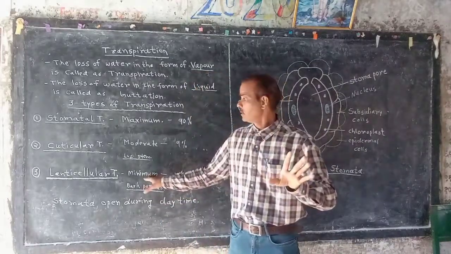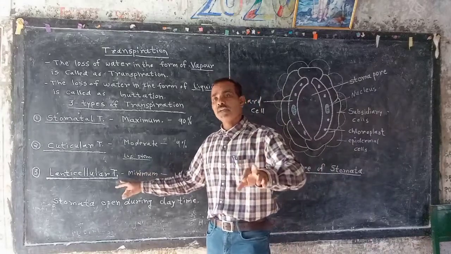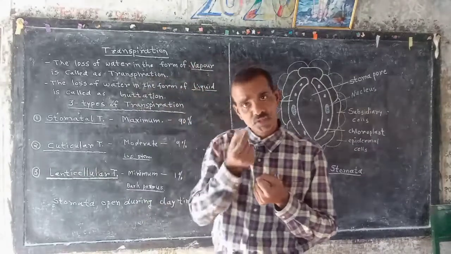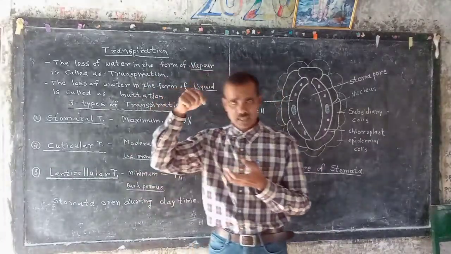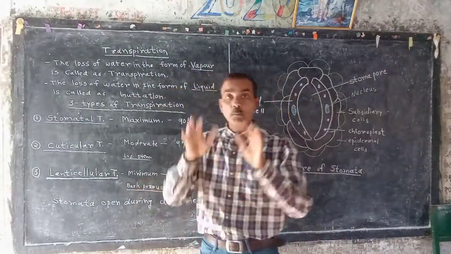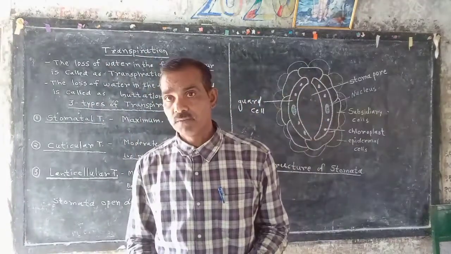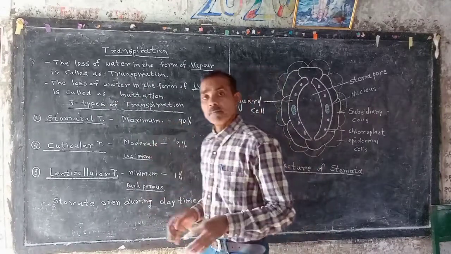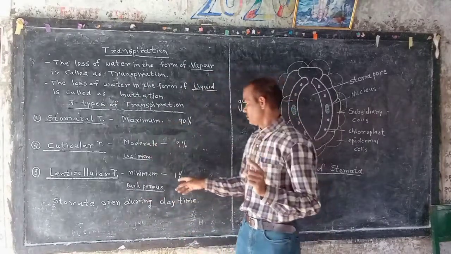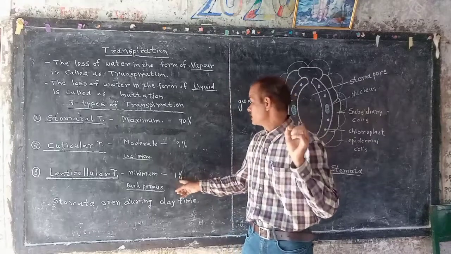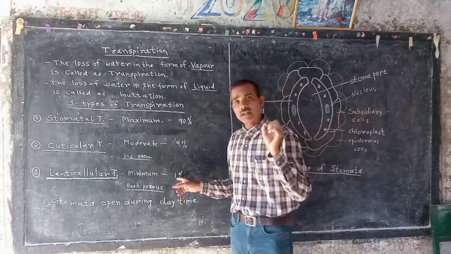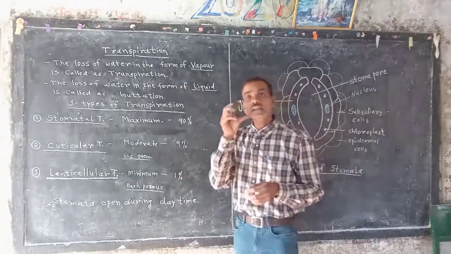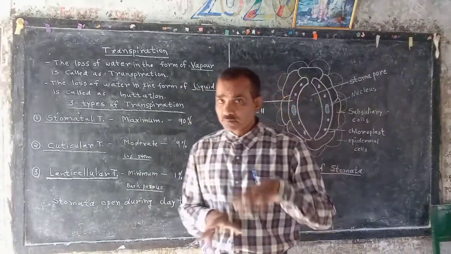Lenticels are pores, holes made of parenchymatous cells present on the bark, झाडाची साल, on the bark of the stem, and only 0.9 to 1% of transpiration occurs through lenticels.